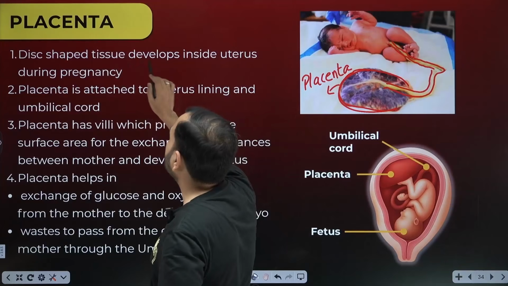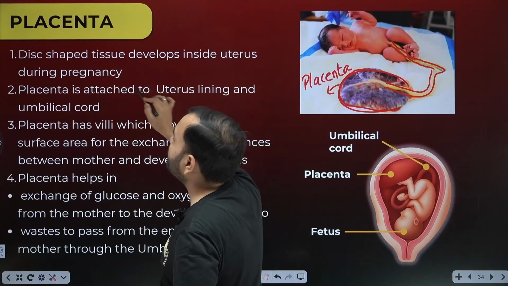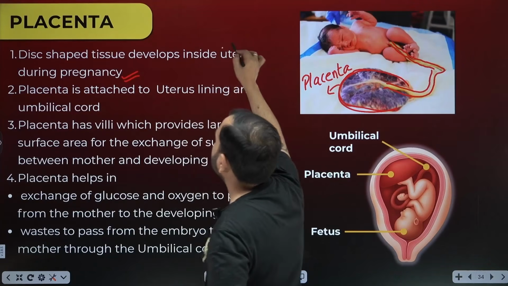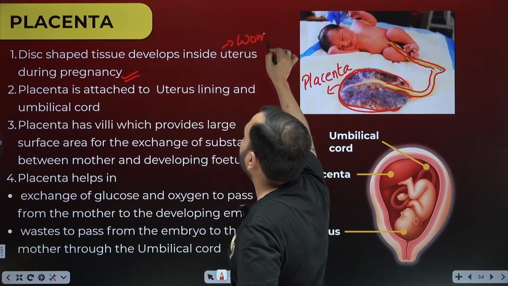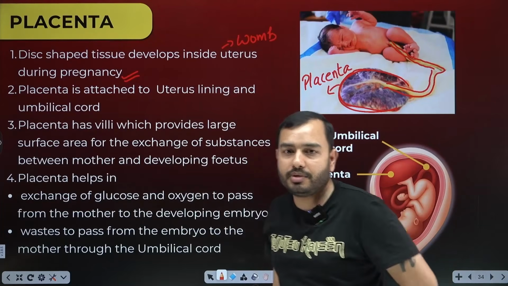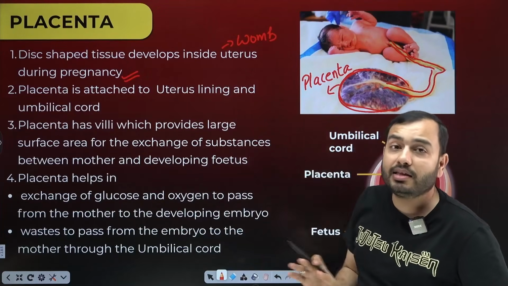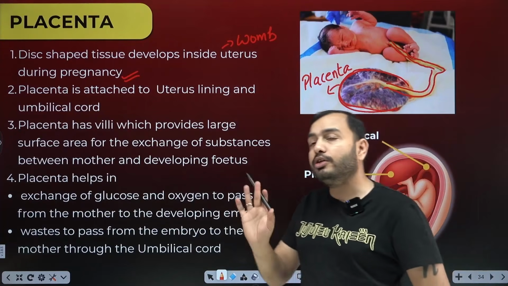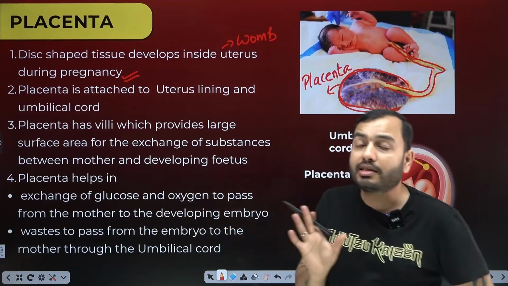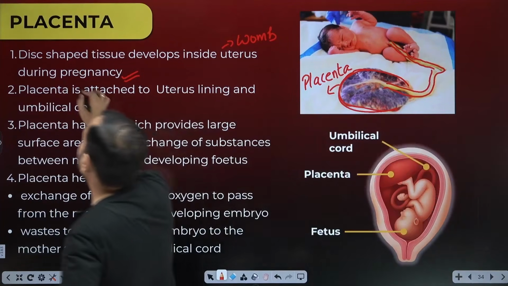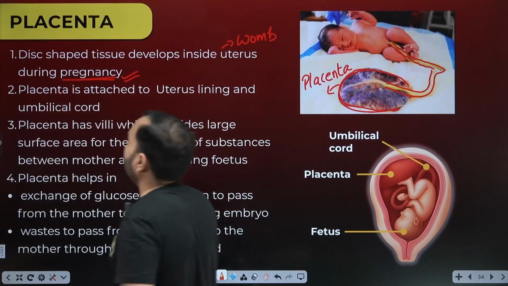So this disc-shaped tissue develops inside the uterus during pregnancy. I told you what the uterus is: mummy's womb, the mother's womb. The womb is only present during pregnancy. So it's not that the placenta is always found in girls. It is formed during pregnancy.